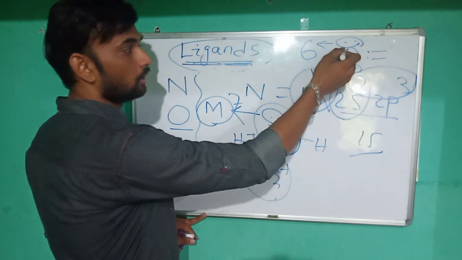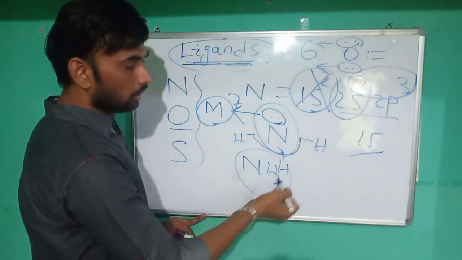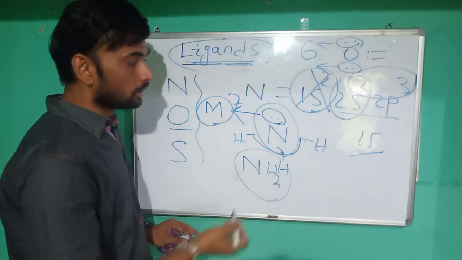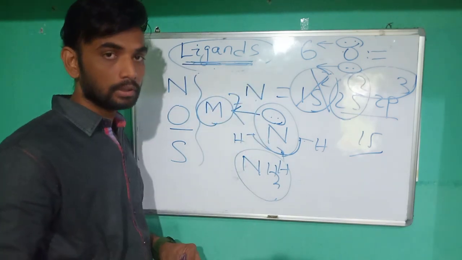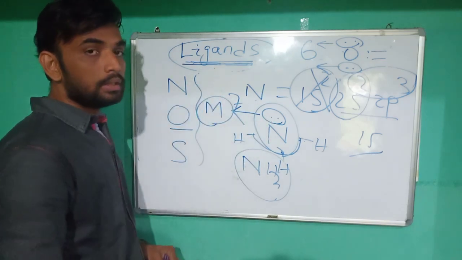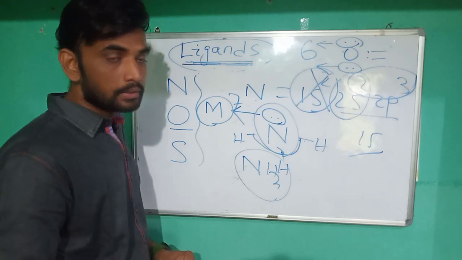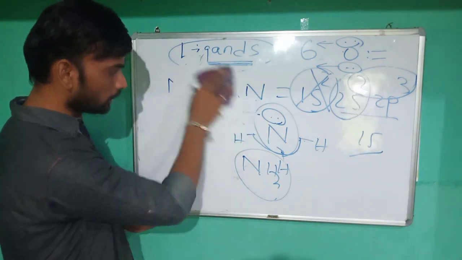So oxygen, nitrogen, sulfur, or chlorine, bromine, iodine, all the halogens, exist as ligands, because they are capable of donating a lone pair of electrons to the central metal atom. That is the concept of ligand. Clear?